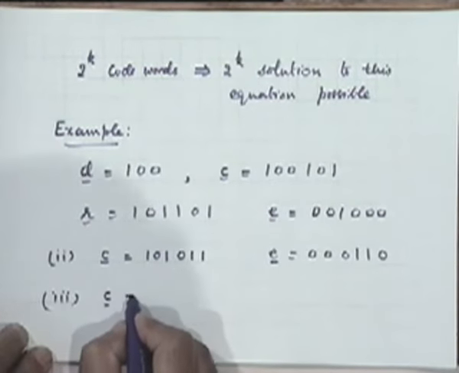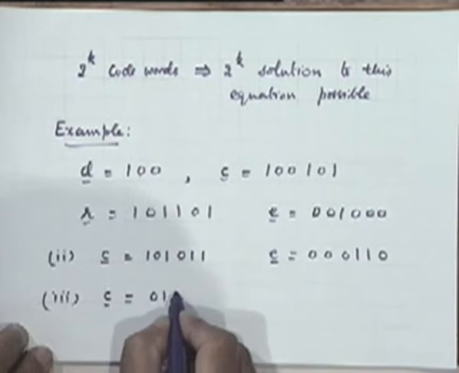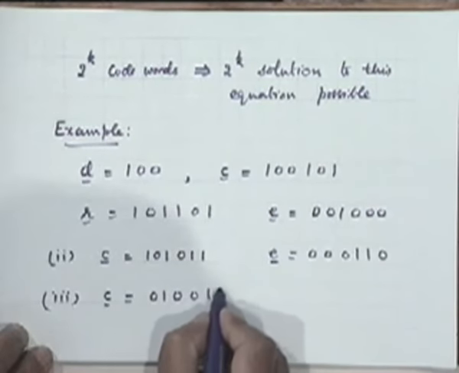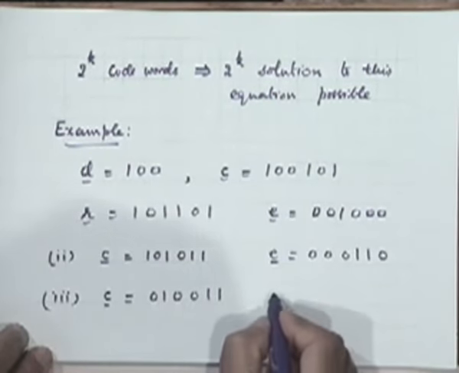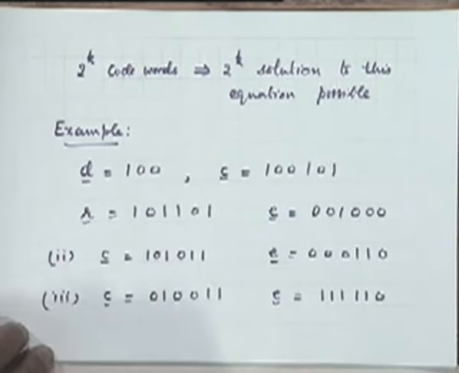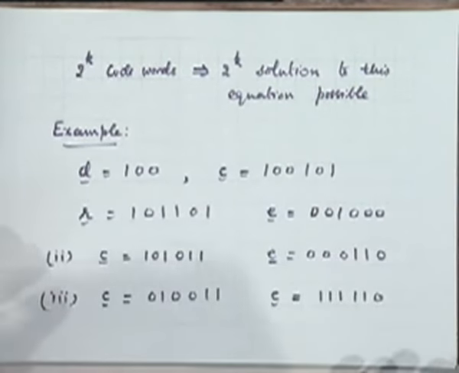Similarly, if I take the code word 010 011 and the error pattern 111 110, I'll again get the same received sequence R. You add these two, you'll get the same R. In fact, it is true for every possible valid code word.